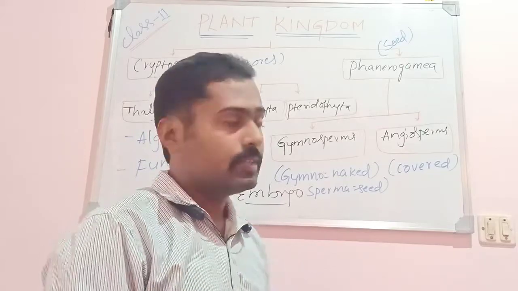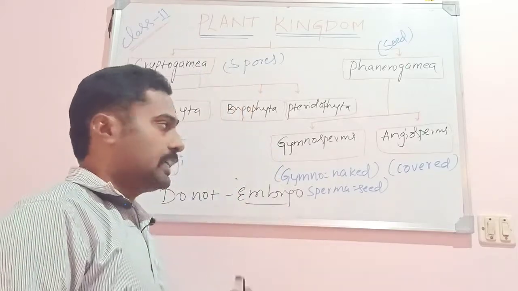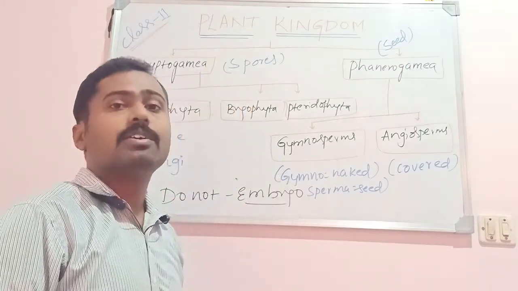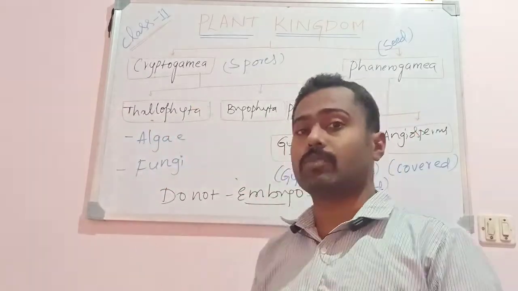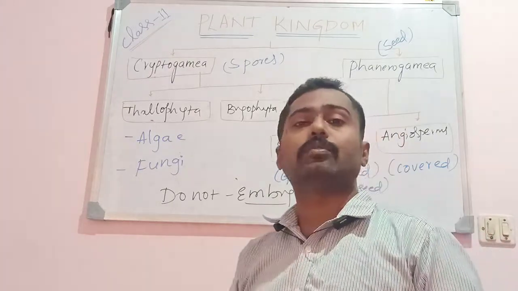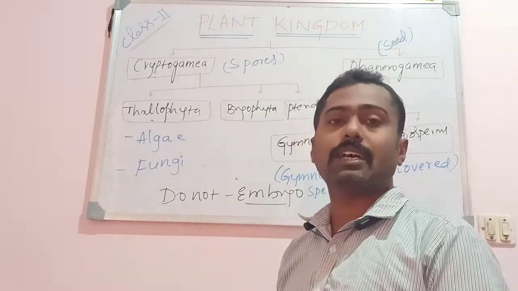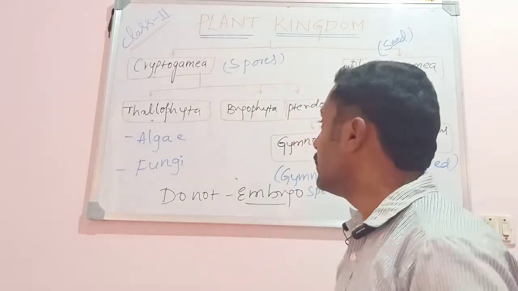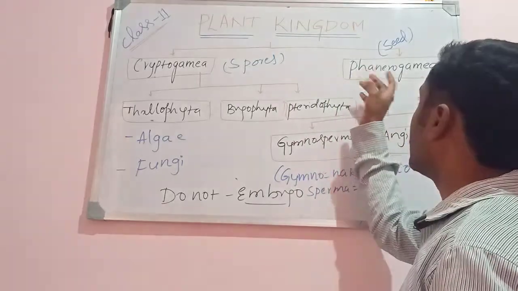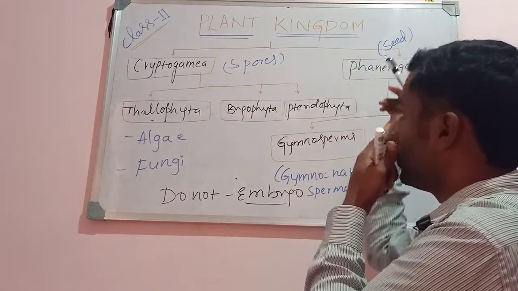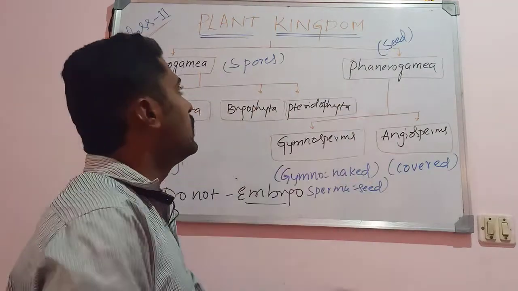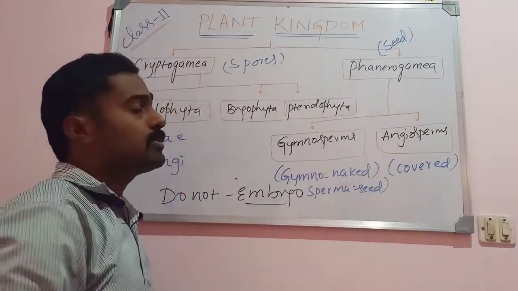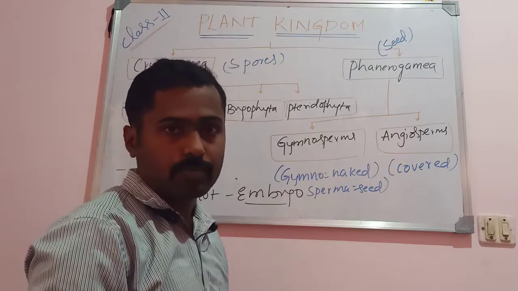Angio means covered, whereas gymno means naked, sperma means seed. Those plants which bear naked seeds, where the seeds are not covered by the fruit wall, are considered gymnosperms. So this is about the phanerogams. Plants which reproduce by producing seeds are called phanerogams, and plants which reproduce by producing spores are considered cryptogams.